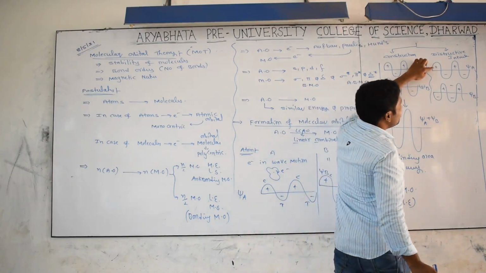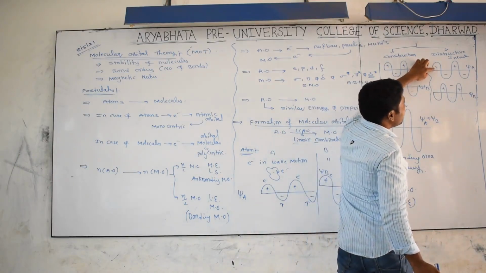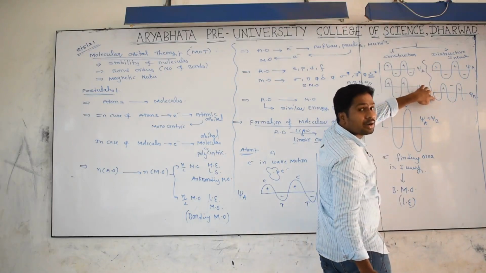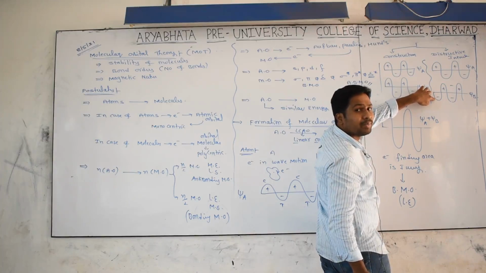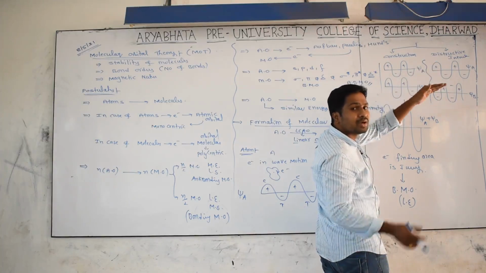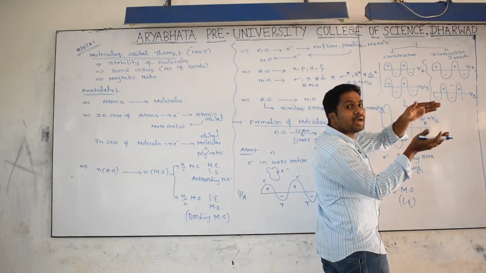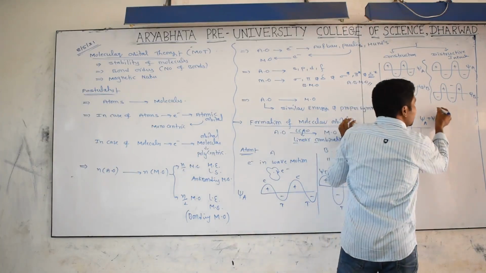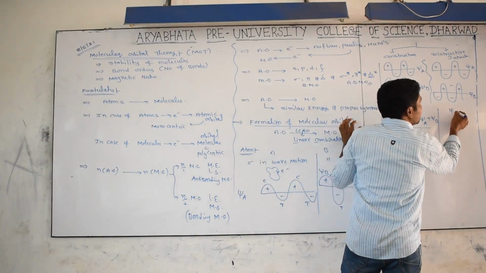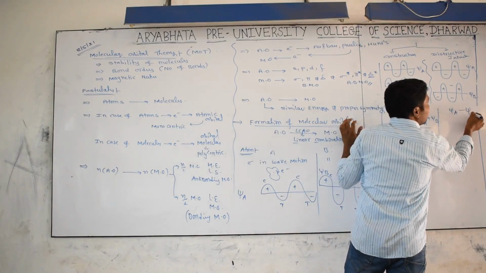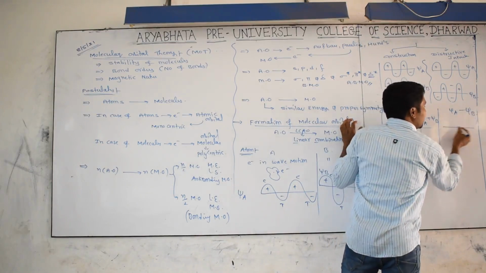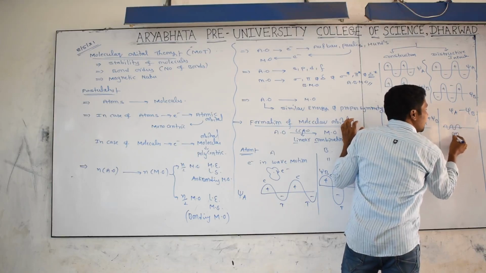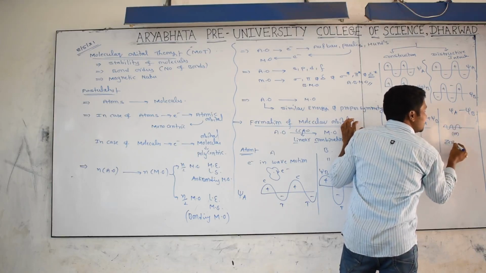The crest point of the atom A wave combines with the trough of atom B. This is plus, this is minus, and they undergo cancellation. Finally we get a wave of less amplitude, denoted by psi A minus psi B, or even zero amplitude.